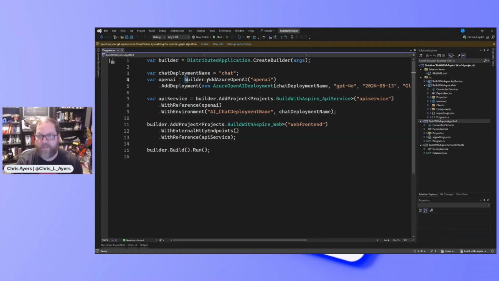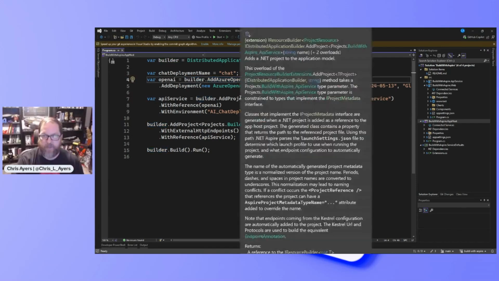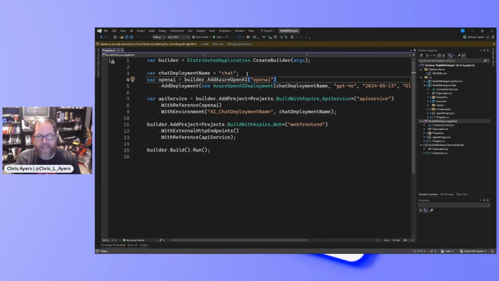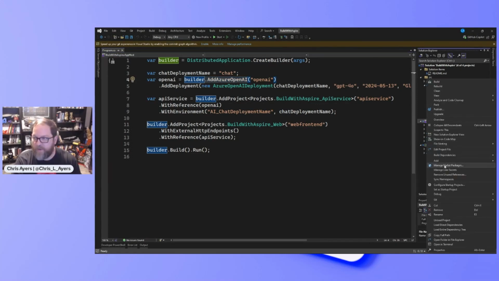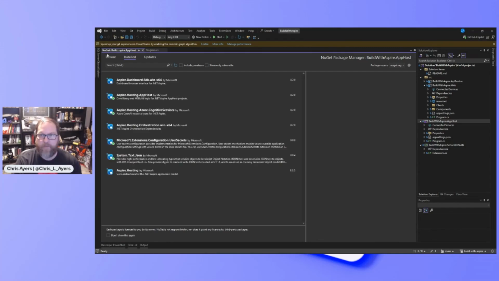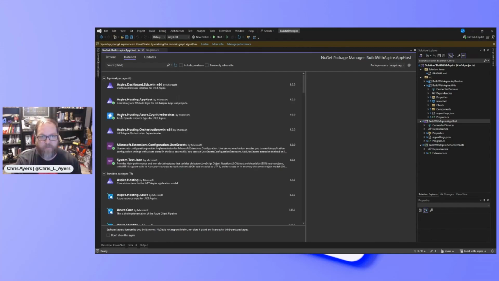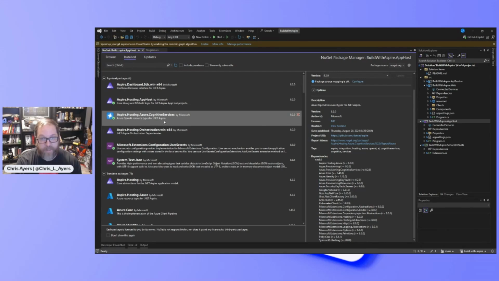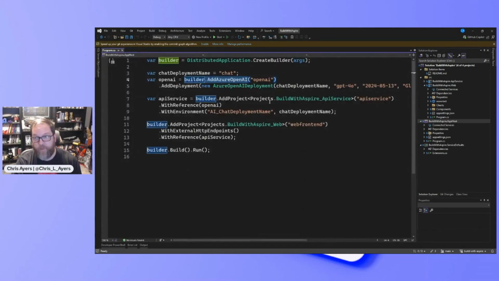Remember, I mentioned earlier the two tabs of an integration, the hosting side. So if we look at these, these are extensions on the distributed application builder, and this adds the OpenAI capability, and it's a hosting package. So when I try one more time, let's see what we get. So this is our Aspire hosting cognitive services. And you can see it's got some dependencies, but this is our hosting side that's going to generate OpenAI.